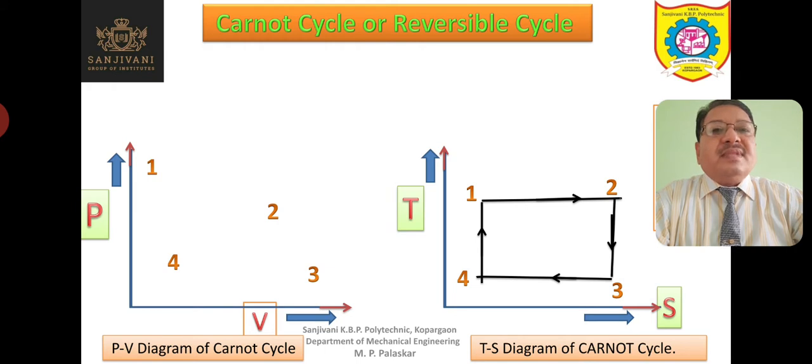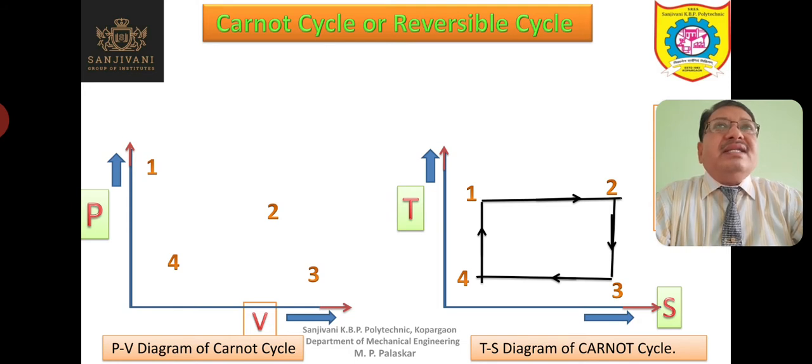First of all, we should know what a process is. A process is nothing but the change of state from, say, point 1 to point 2 or point 2 to point 3. Whenever the state of a system is changed, whenever the condition of the working substance is changed, we say that the working substance has undergone a process.